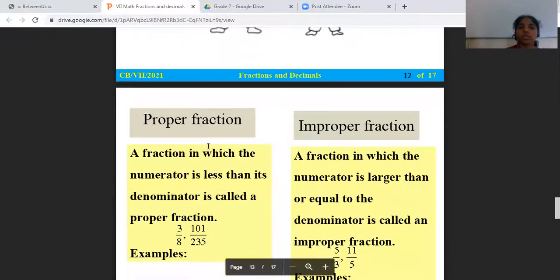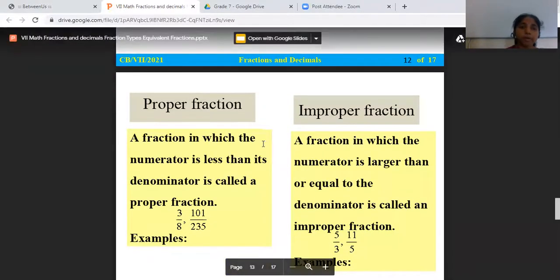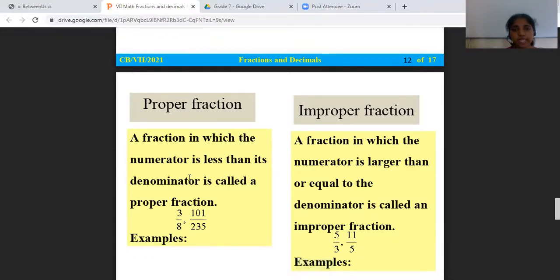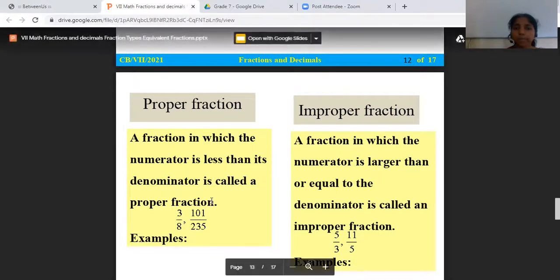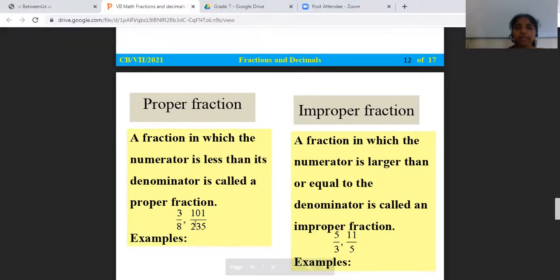So it's given here, a proper fraction: a fraction in which the numerator is less than its denominator is called a proper fraction. That is 3 by 8, 101 by 230. See, in both examples, the numerator is less.